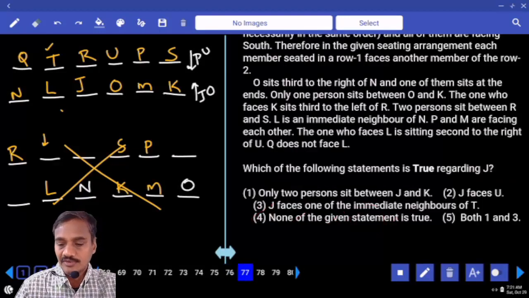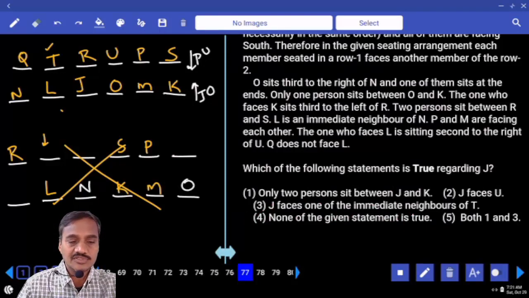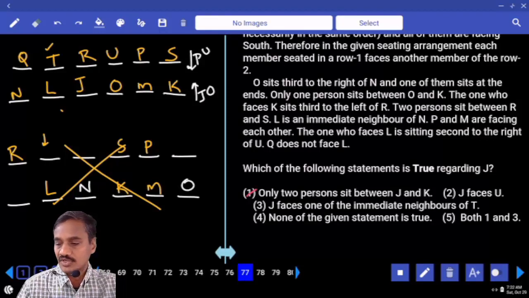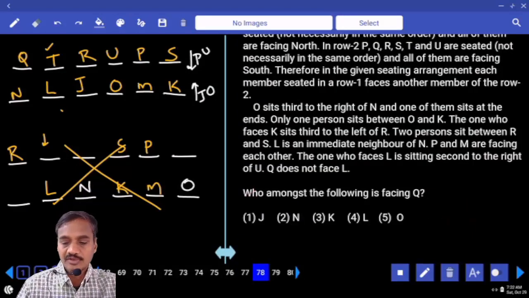76. And which of the following statements is true regarding J? Only 2 persons between J and K, definitely true. And J faces you, that is false. So both 1 and 3 only, the third one: J faces one of the immediate neighbors of T, that is also true. So what is your answer? Both 1 and 3, choice 5, 77. And who among the following is facing Q? N, that is choice 2, 78.